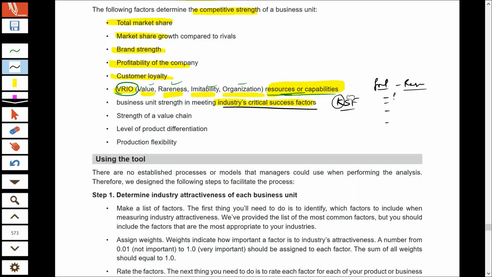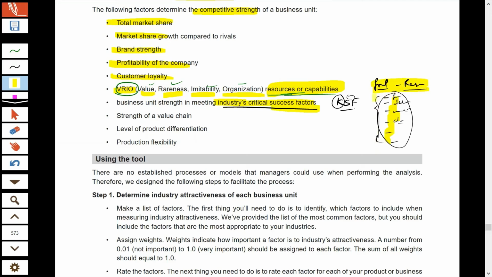Now, for a restaurant, it can be good quality of food and delivery in short time, delivering the product to the customer in a very short period, providing variety in menu, maintaining cleanliness, proper ambience, reasonable prices. All these are factors that the company should be able to take into consideration. If the company is lacking on any of these factors, then the company would fail in the industry. So we should see whether the company is providing all these key success factors. This was an example of restaurant business.